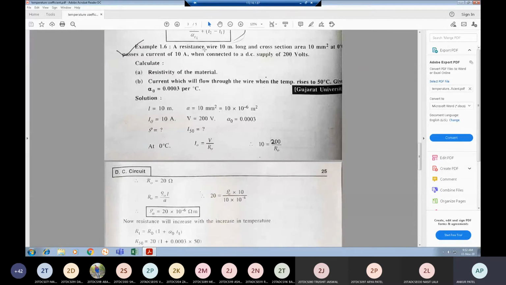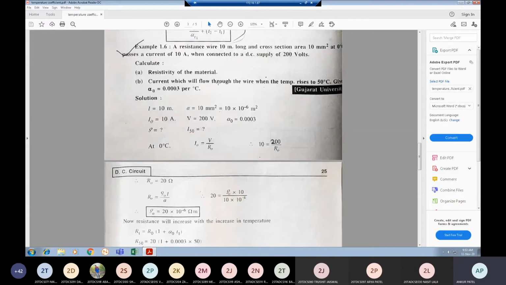The resistance of a wire 10 meter long and cross sectional area 10 mm square at 0 degree Celsius passes a current of 10 ampere when connected to a DC supply of 200 volts. First, we have to calculate the resistivity of the material, that is rho, and second, the current which will flow through the wire when the temperature rises to 50 degrees Celsius.